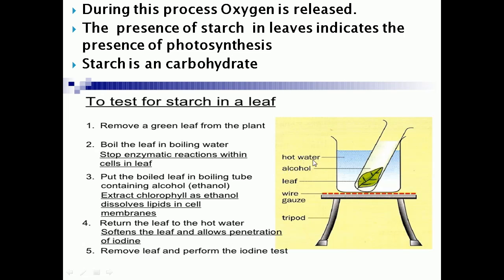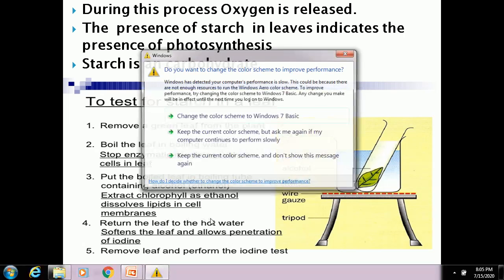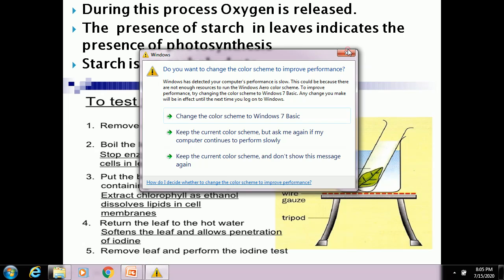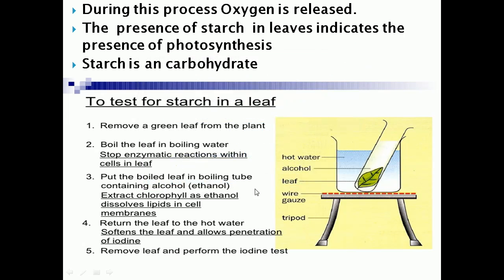in the leaf. Then you take the leaf from the boiling tube and return it to the hot water. Why are we doing that? To soften the leaf and allow the penetration of iodine.